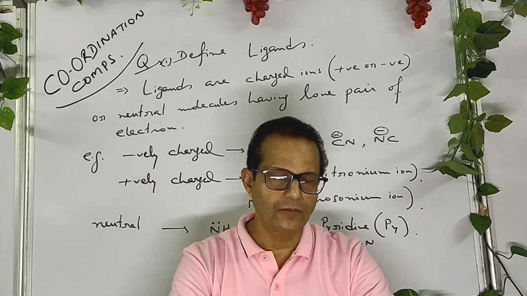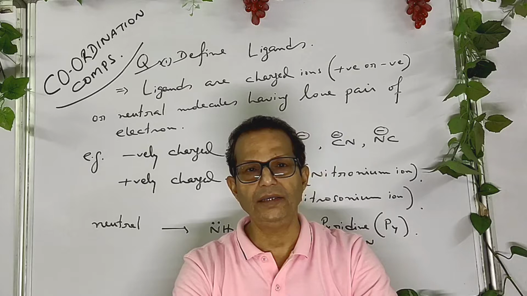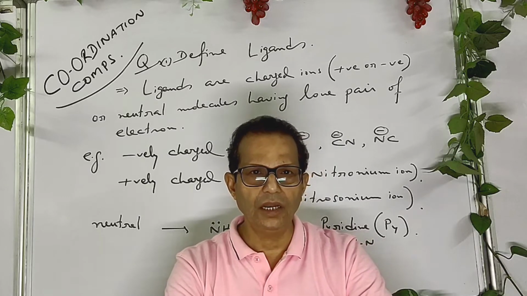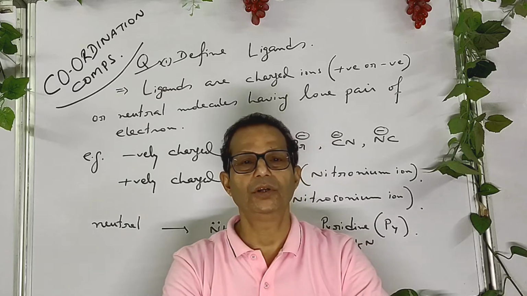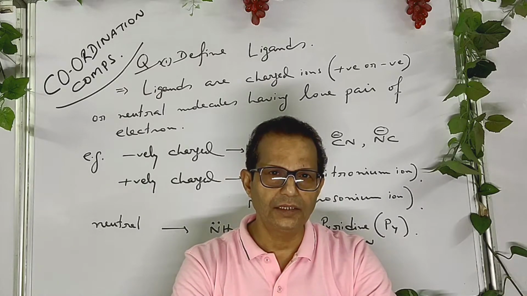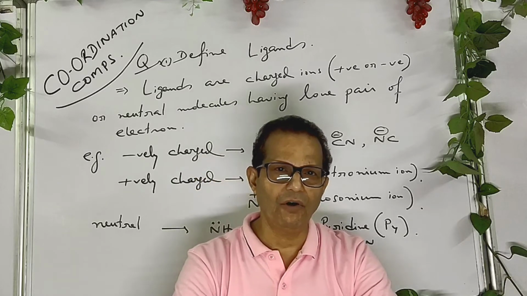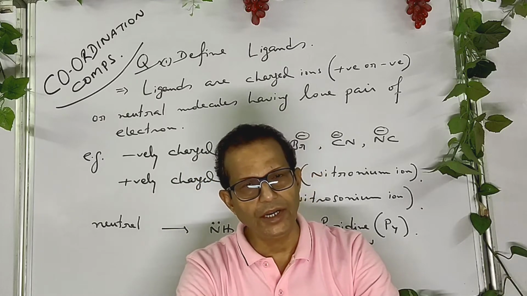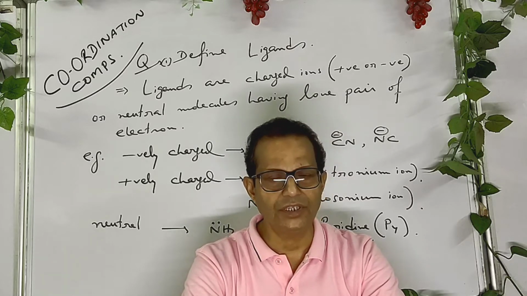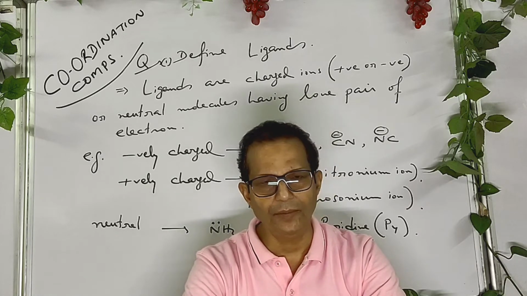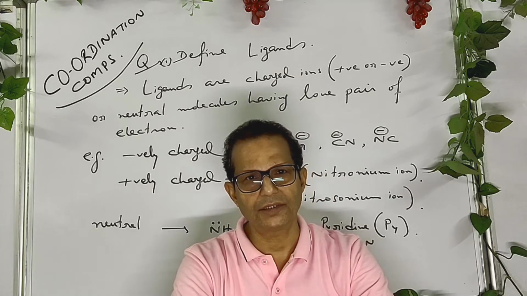I repeat, denticity of a ligand is defined as the total number of coordinate bonds formed by a ligand with the central metal. If a ligand forms only one coordinate bond, that's called uni or monodentate. If a ligand forms 2 to 6 coordinate bonds with the central metal, they are called poly or multidentate ligands.